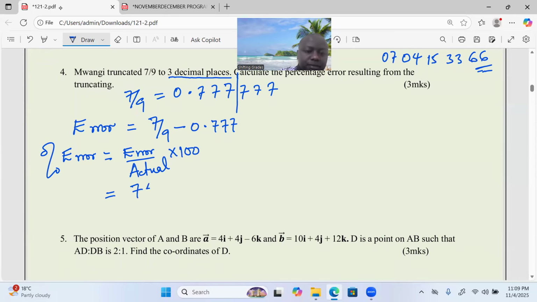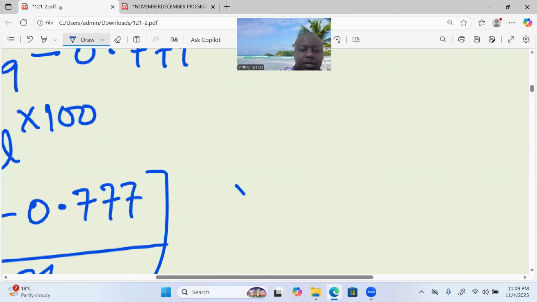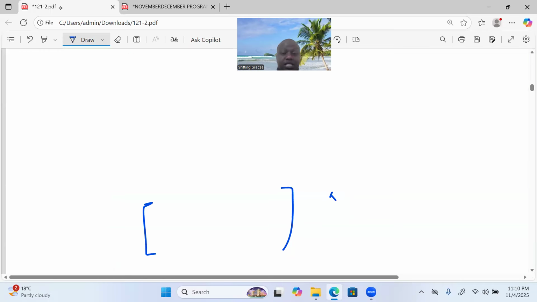So 7 over 9 minus 0.777, truncated to 3dp. Then this has to be divided by the actual. Then after that, we multiply by 100, so that we get it as a percentage error.